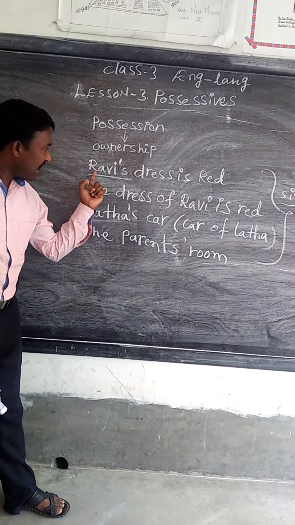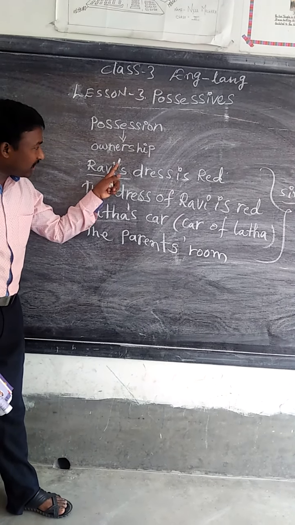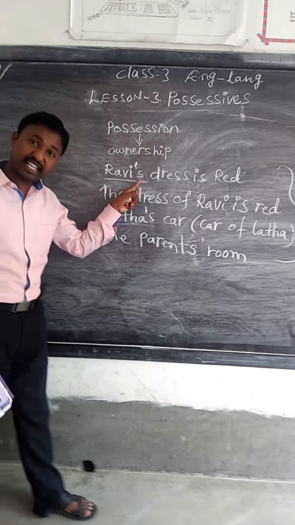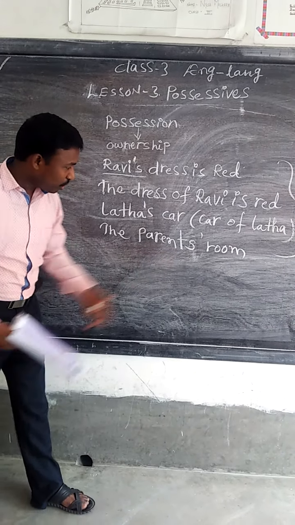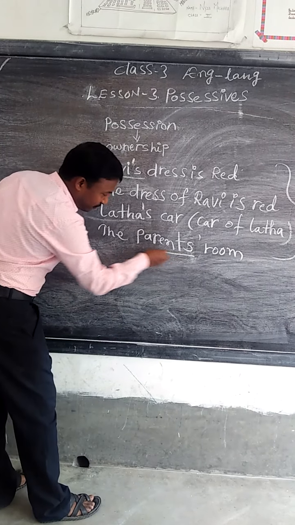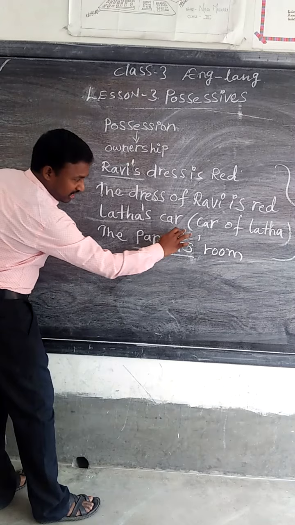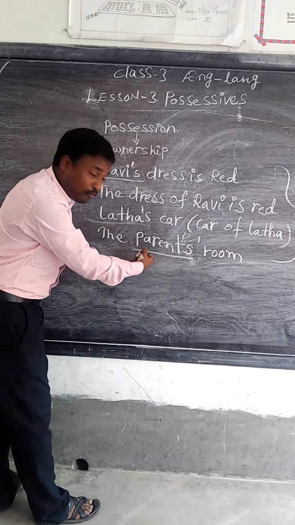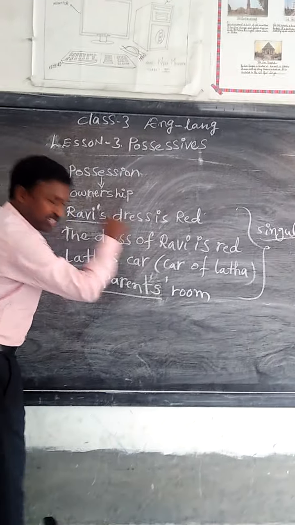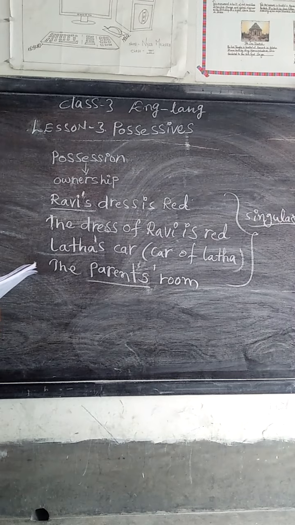But for singular, after writing the noun, after writing the name, immediately we keep apostrophe s. Here with parents, there is no s after the apostrophe. After completely writing parents in plural form, then we write the apostrophe. So dear children, we have another example.